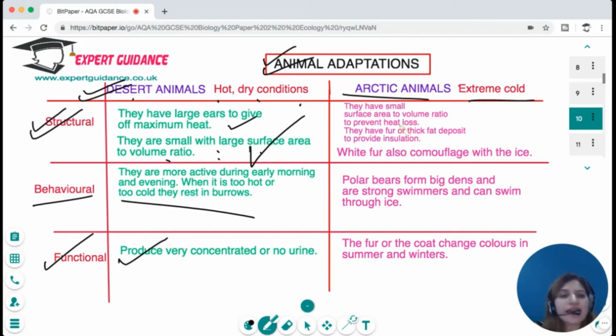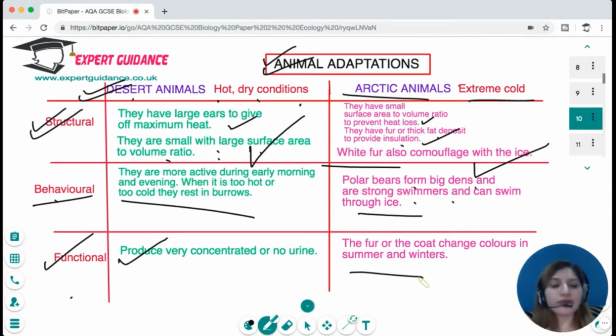For the Arctic animals like the polar bears, they have small surface area to volume ratio to prevent heat loss. They have fur or thick fat deposit for insulation. White fur also camouflages them with the ice. Polar bears form big dens and they are strong swimmers that can swim through the ice. That is their behavioral adaptation. And the functional adaptation is the fur or the coat changes colors in summers and winters so that they can easily camouflage and protect themselves from the predators.